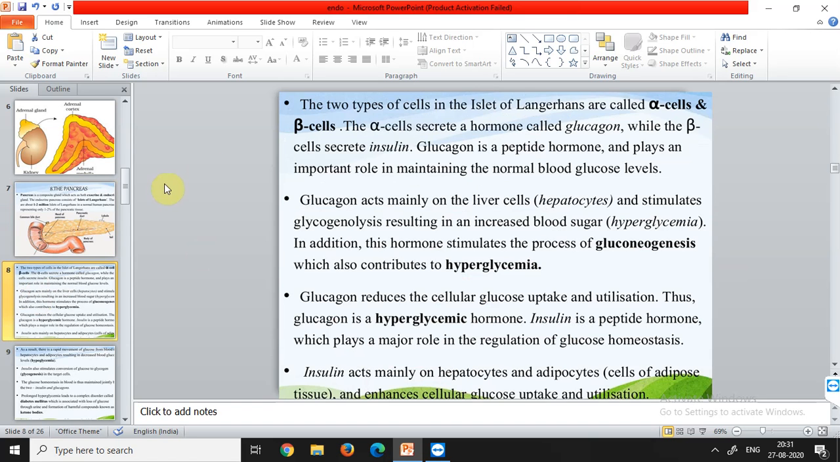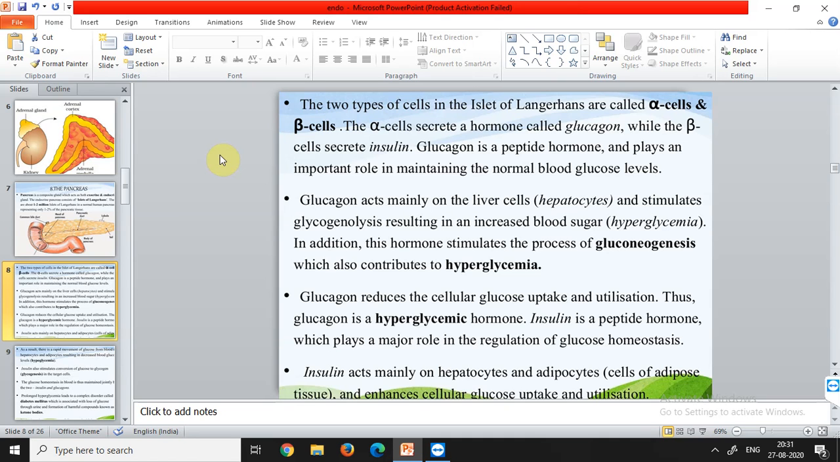Now two types of cells are there in the islets of Langerhans. The endocrine part is composed of islets of Langerhans, and the islets of Langerhans again have two types of cells, the alpha and the beta cells. Alpha and beta cells secrete two different types of hormones. Alpha cells secrete a hormone called glucagon, while the beta cells secrete insulin.